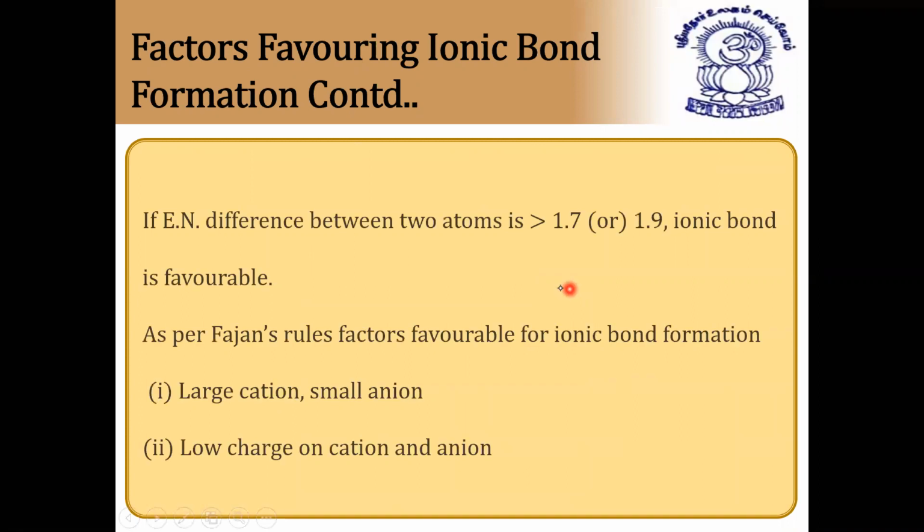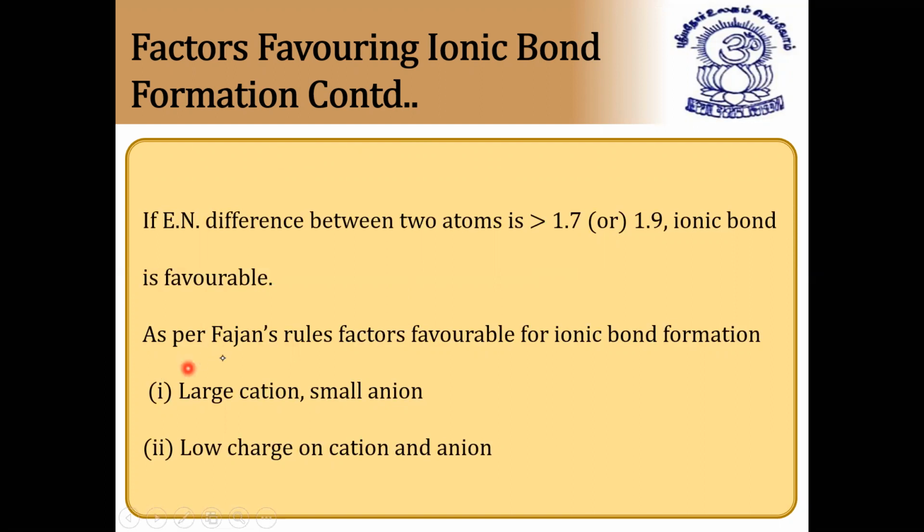Next. If the electronegativity difference between two atoms is greater than 1.7, one should be highly electronegative and one should be very low in electronegativity. So if the electronegativity difference between metal and non-metal is greater than 1.7 or 1.9, ionic bond is favorable. As per Fajan's rules, the factors favorable for ionic bond formation are very important, so concentrate on Fajan's rules.